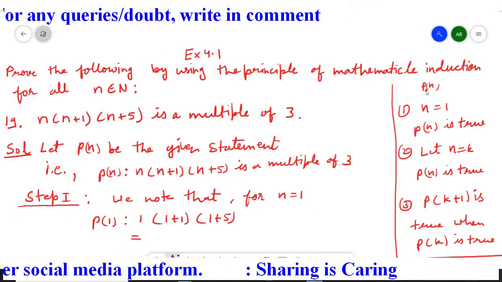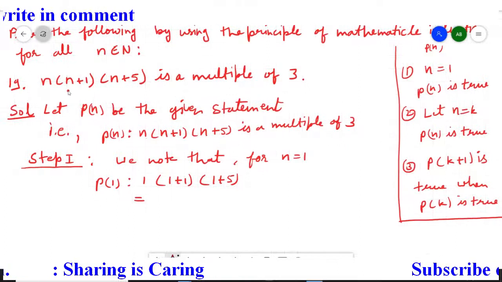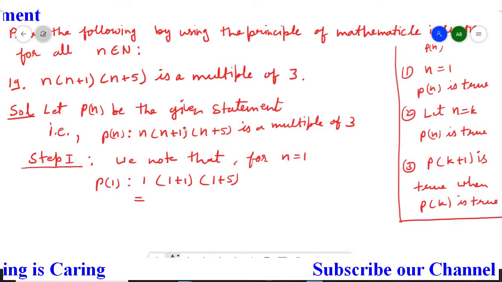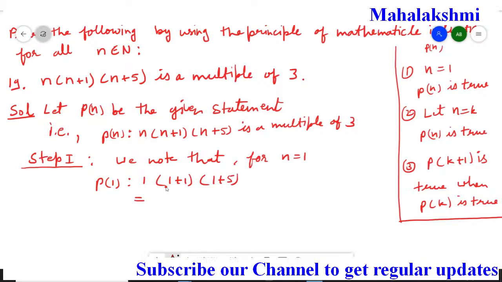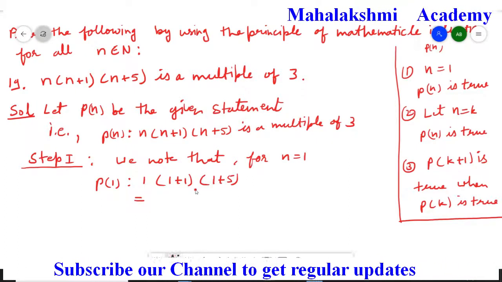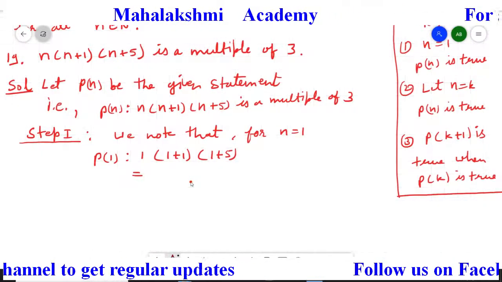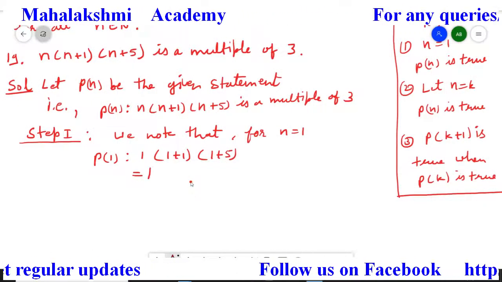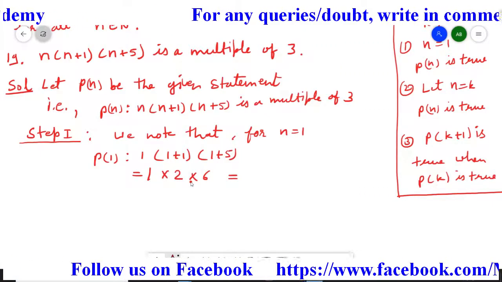First I assumed the mathematical statement as Pn, then in this statement wherever n was there I wrote 1. After solving it, whatever answer comes, we check whether it is a multiple of 3 or not. That gives us 1 multiplied by 2 multiplied by 6, that is 12.